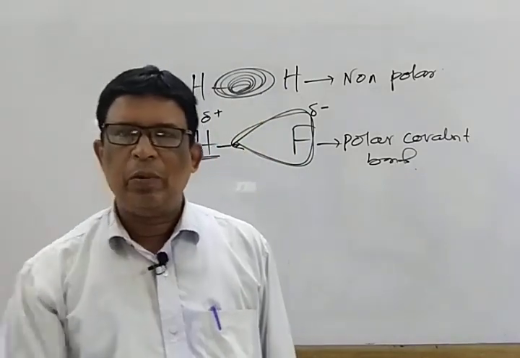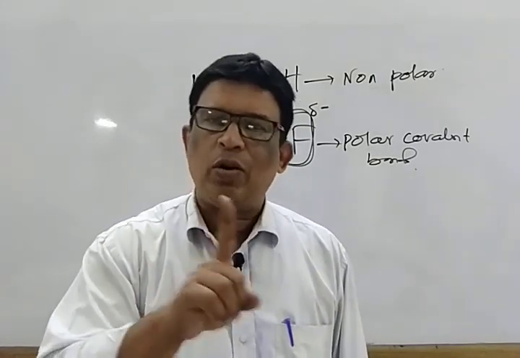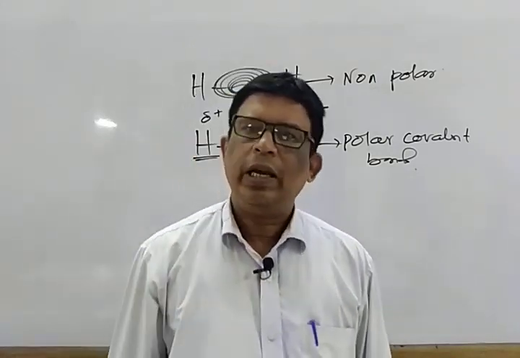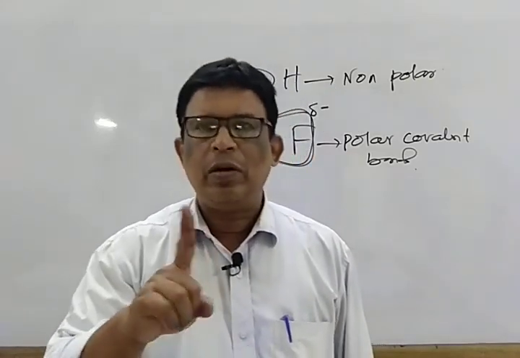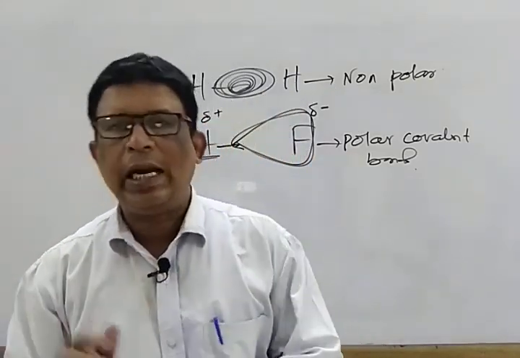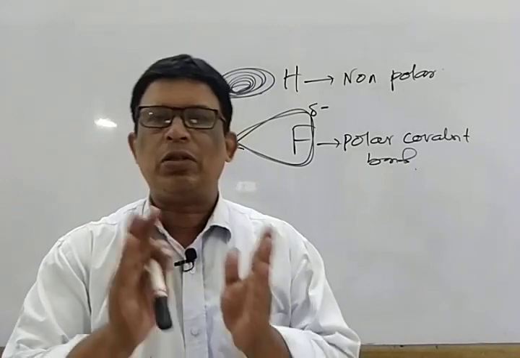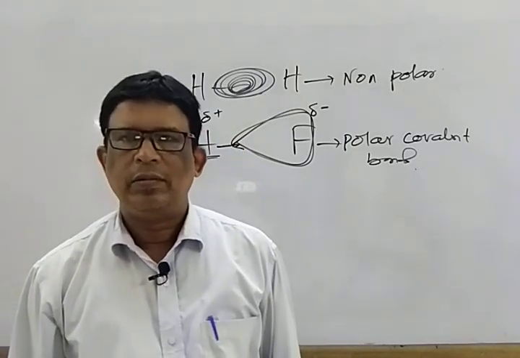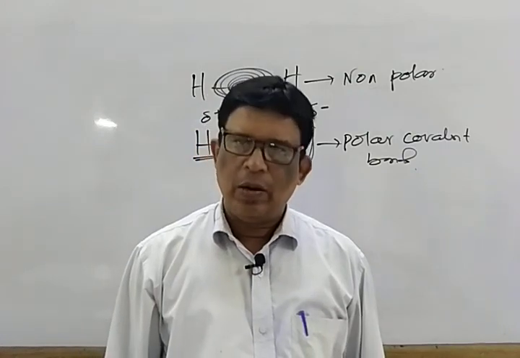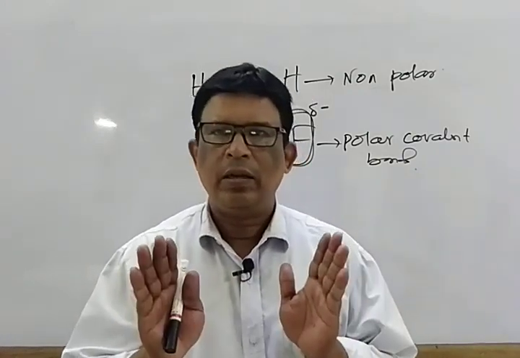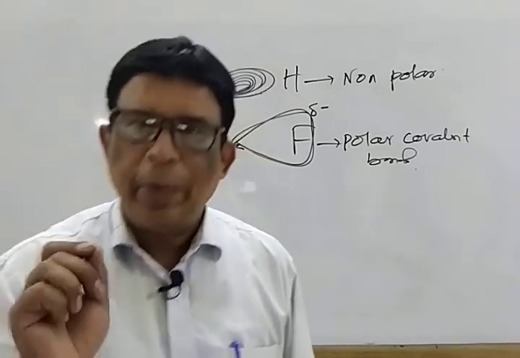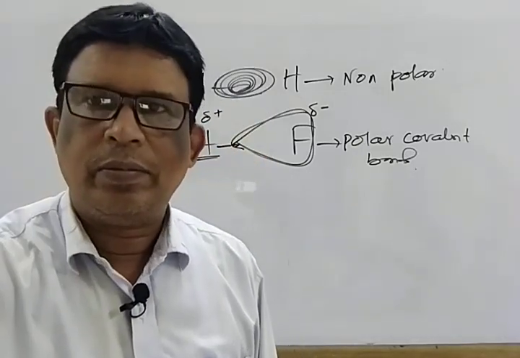And last one, remember that no bond is 100% ionic or 100% covalent. In an ionic bond, there is also a percentage of covalent character. In a covalent bond also, there is a percentage of ionic character. We discuss now one by one. Ready? Concept is clear? So ready for writing the definition part one by one.